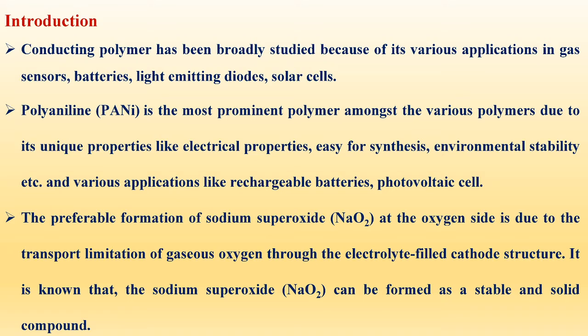As we know, conducting polymer has been broadly studied because of its various applications in gas sensors, batteries, light emitting diode, solar cells, etc. Polyaniline is the most prominent polymer amongst the various polymers due to its unique properties like electrical property, easy synthesis, environmental stability, etc., and various applications like rechargeable batteries, photovoltaic cell, etc.